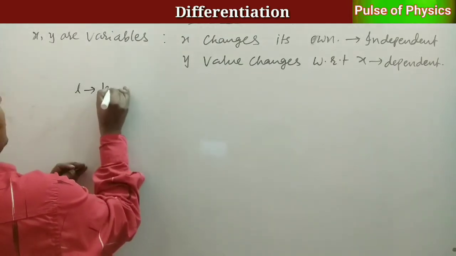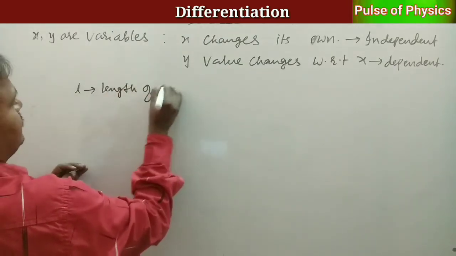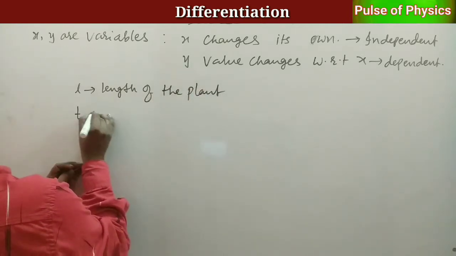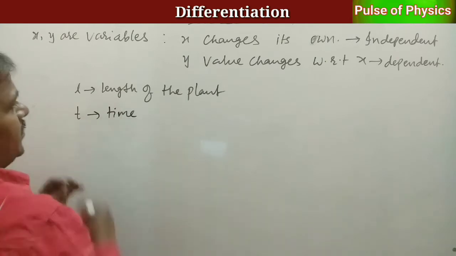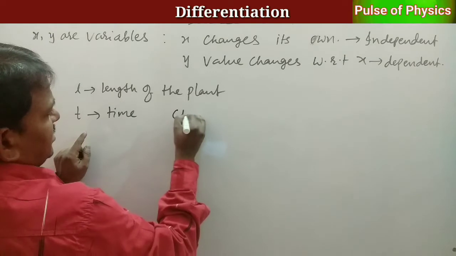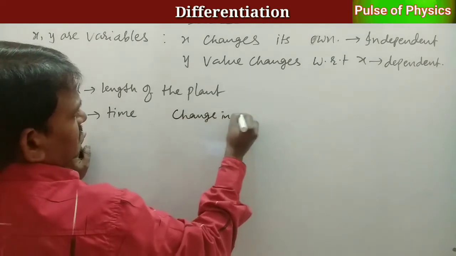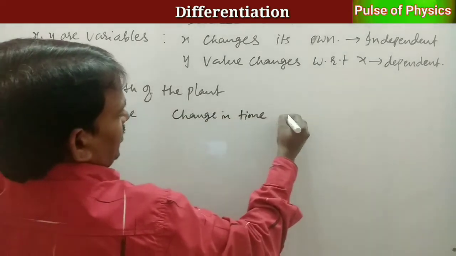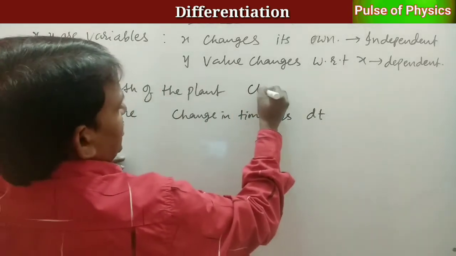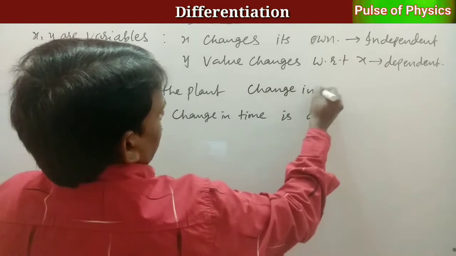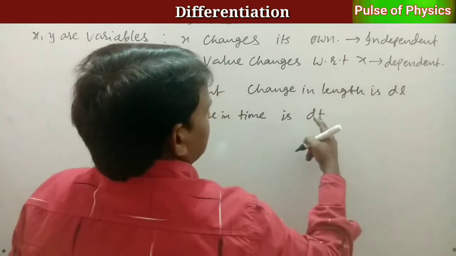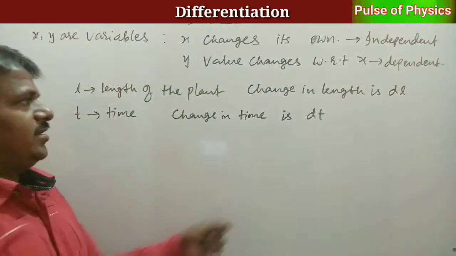L, length of the plant. T, time. Time is a variable, that is, change in time is dt. Change in length is dl. What is this dl, dt?